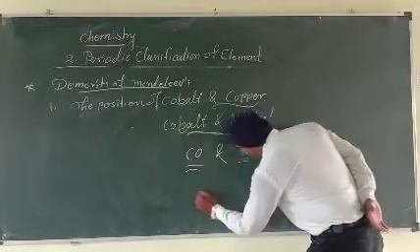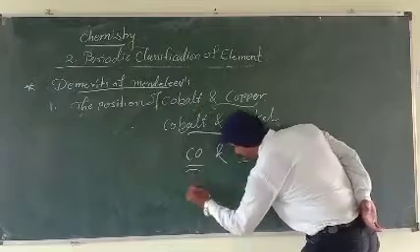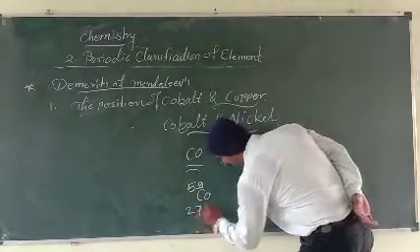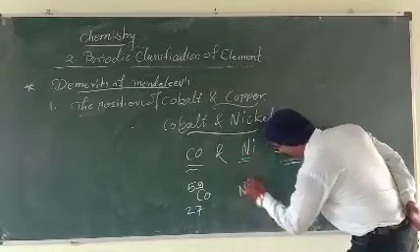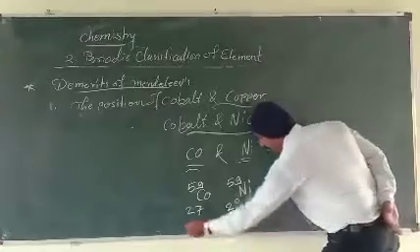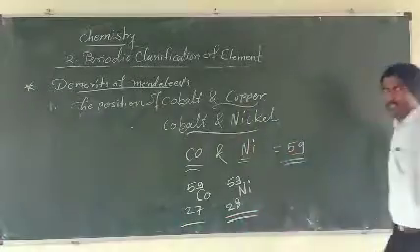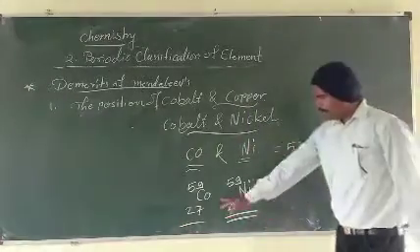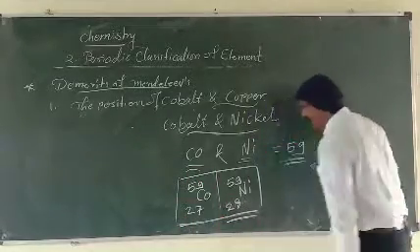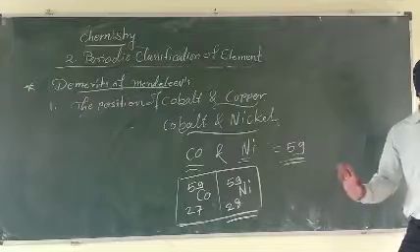That means cobalt is 59 and 27, nickel is 59 and 28. In this way the arrangement is completed in the modern periodic table. But this arrangement is not possible by Mendeleev.